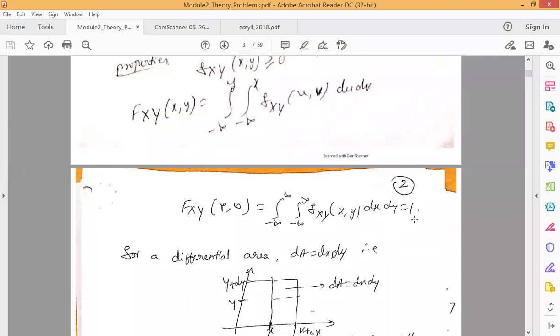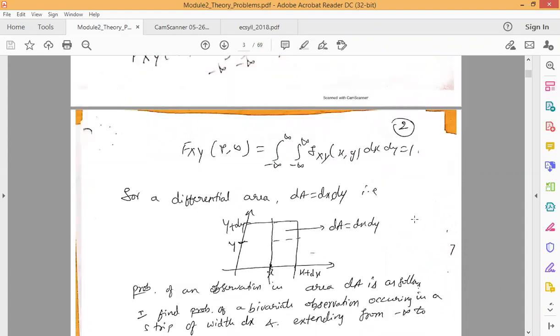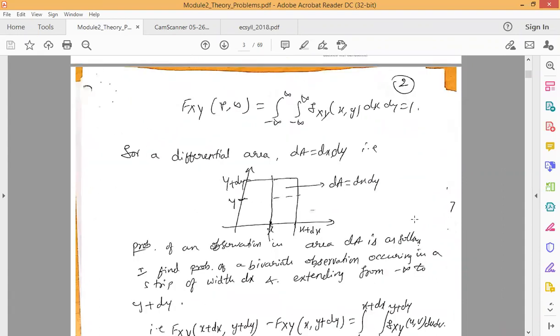And for this we can also take one example in order to get some more equations which will help us to solve some problems. So here we can consider a differential area. The differential area is denoted as dA, which is taken as the product of the differential width and height, dx and dy. In that case it can be represented using this diagram. So here we are going to consider the rectangular area which you can see here.